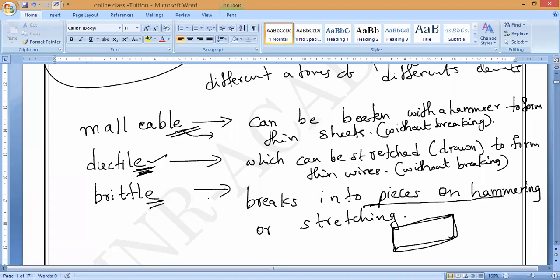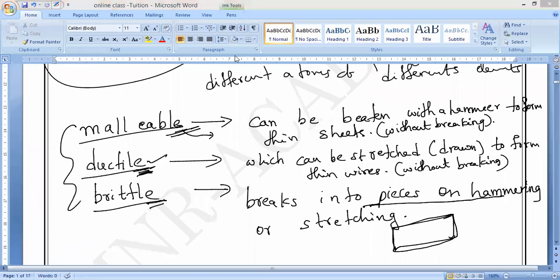So keep all these 3 points in mind. Now we will write the definitions of metals and non-metals based upon these 3 points. What are the 3 words? Malleable, ductile, and brittle in nature. Physical properties are not new to you, but chemical properties are the most important.